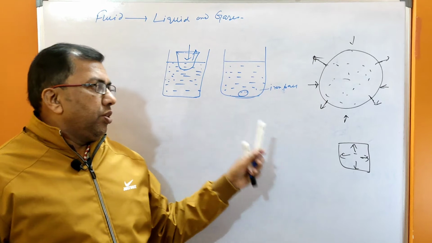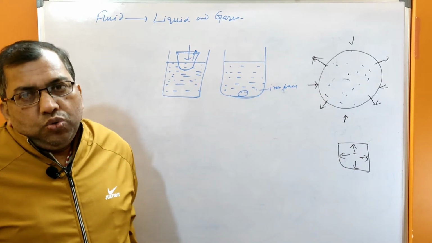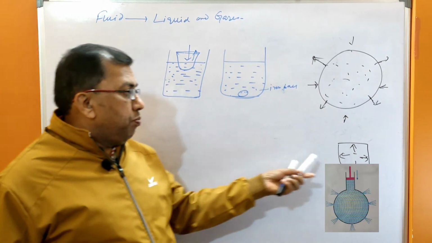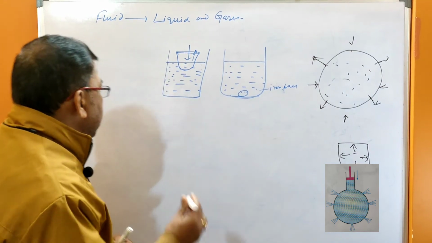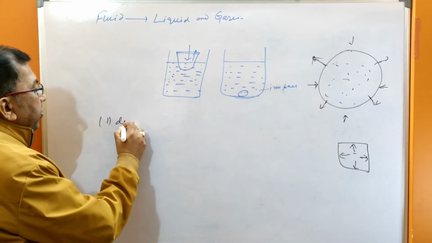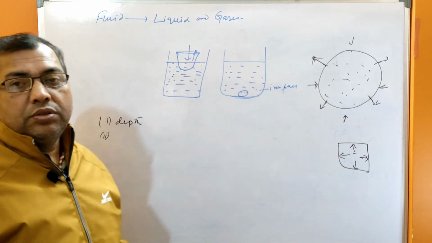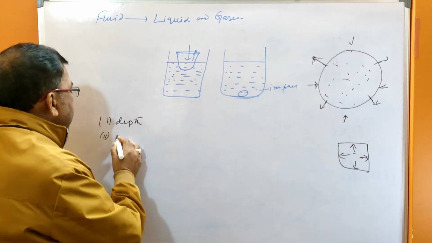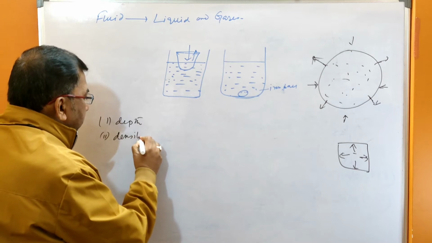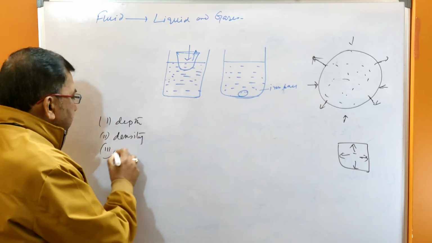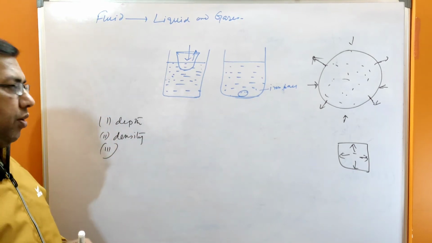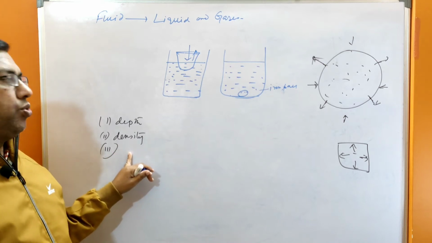And this pressure will be proportional to three conditions. One is the depth of the liquid, also the density of the liquid, clear, and also the acceleration due to gravity.